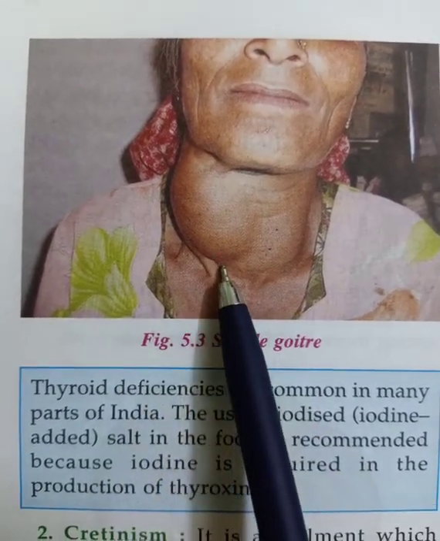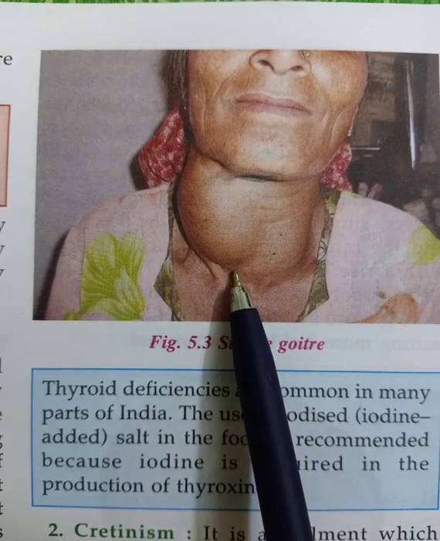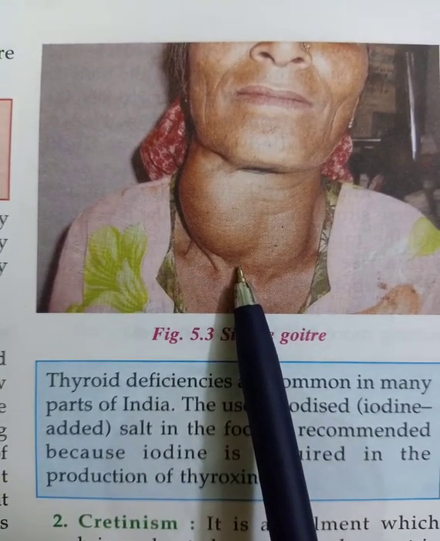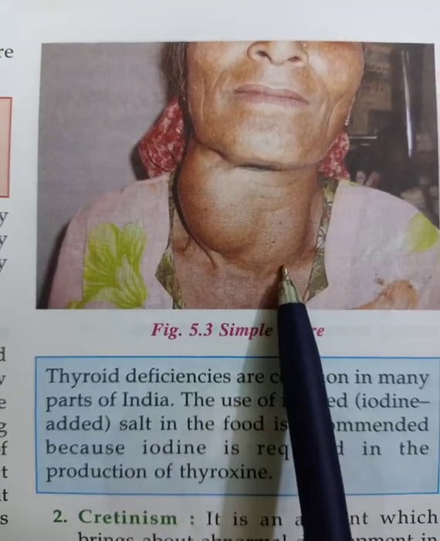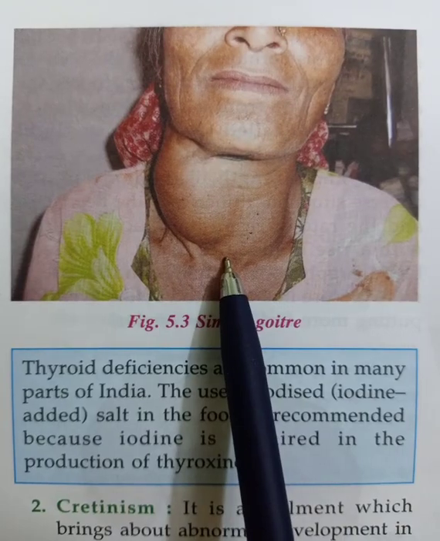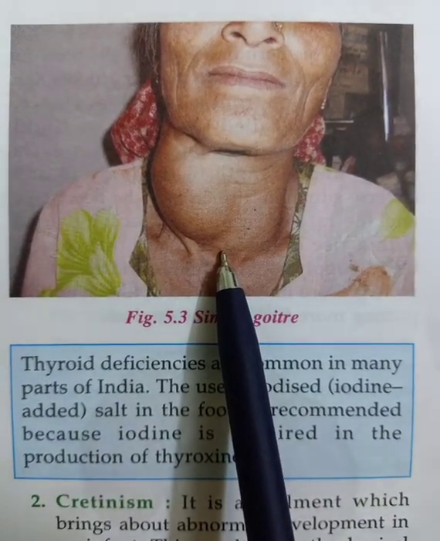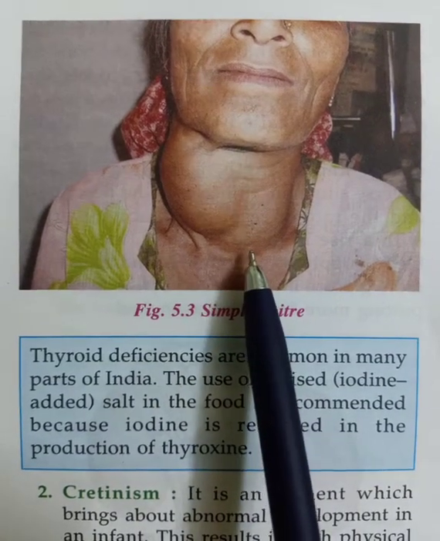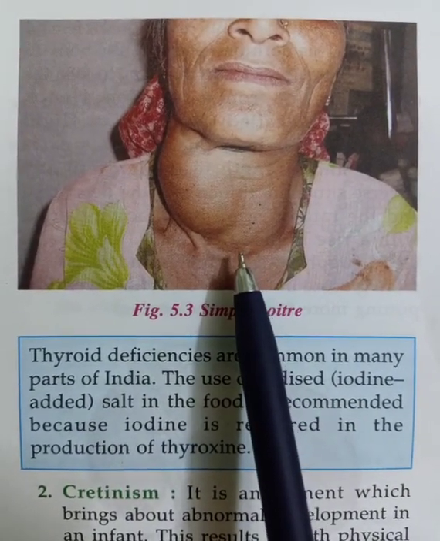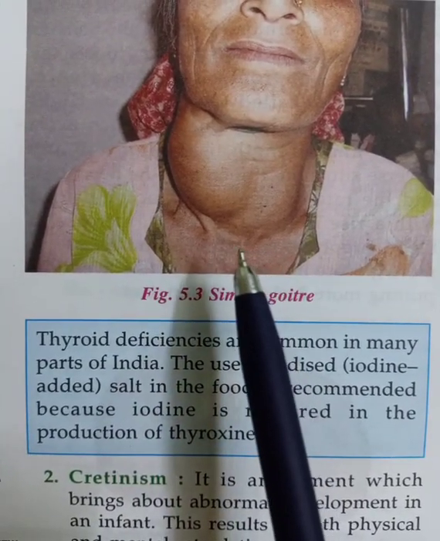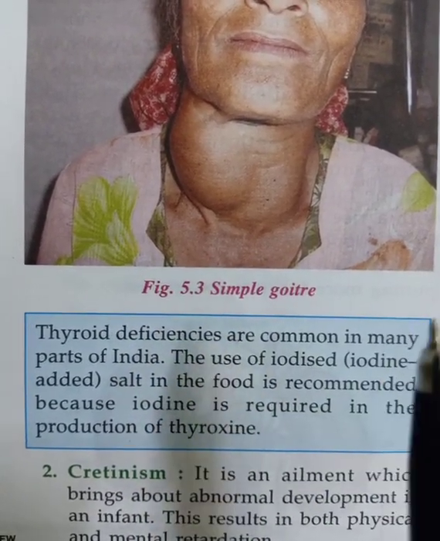So what we should do is take iodine. Nowadays, as we see on TV in the advertisements, especially for salt, salt always contains iodine. Which words do we hear? Tata salt contains a proper amount of iodine, it is an iodized salt. So iodine deficiency can mostly be recovered by salt.